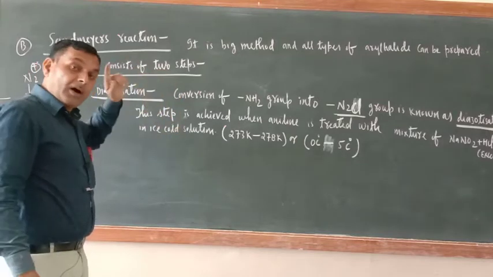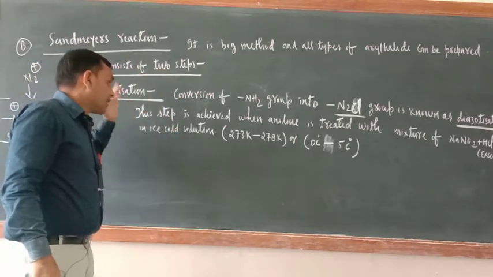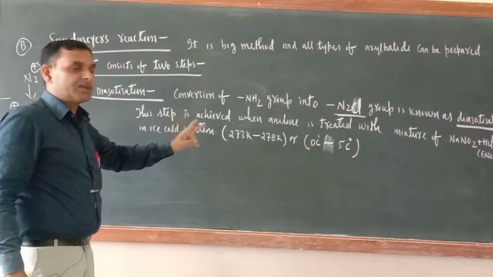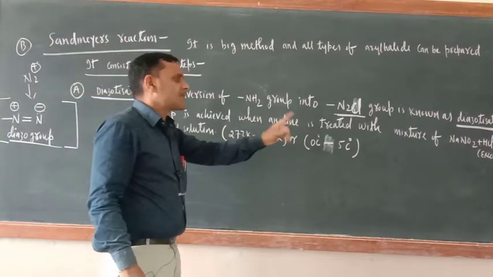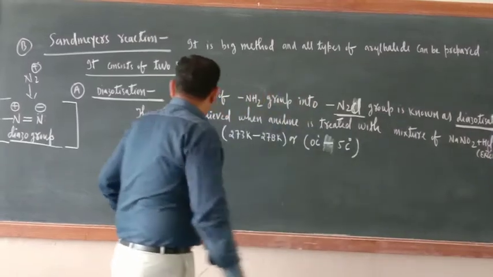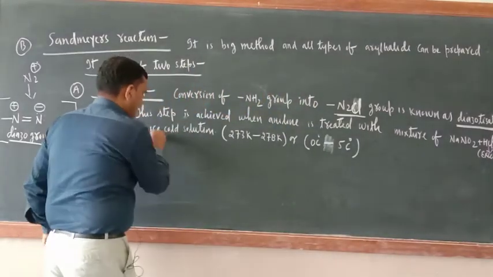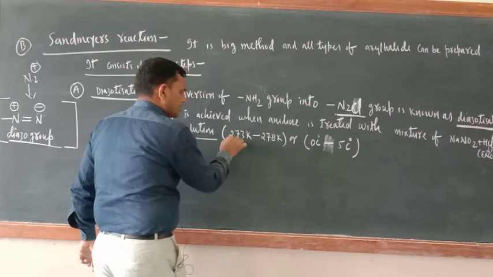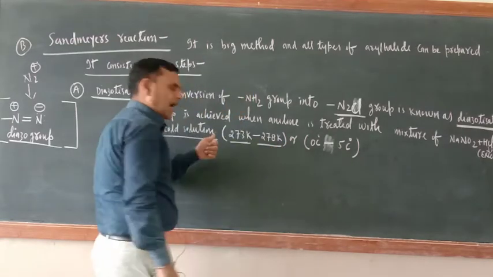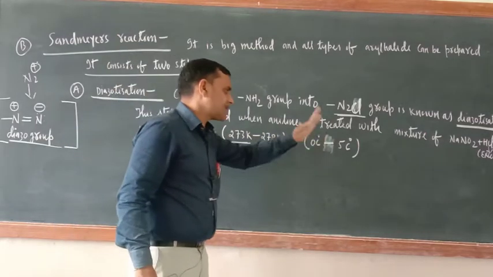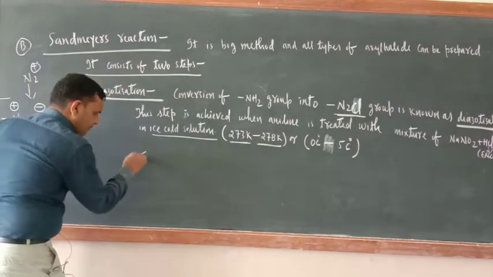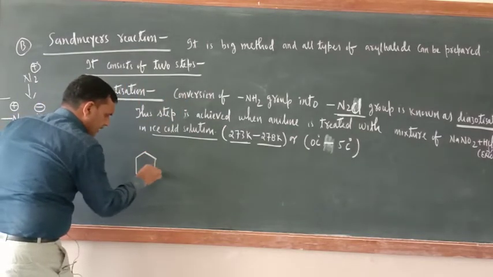Now when can you achieve diazotization? Diazotization can be achieved when aniline is treated with a mixture of NaNO2 plus HCl. HCl should be in excess, and in ice cold solution, 273 Kelvin to 278 Kelvin. Ice cold solution means 0 degree Celsius to 5 degree Celsius. This condition must be mentioned. See, now this is the formula of aniline.